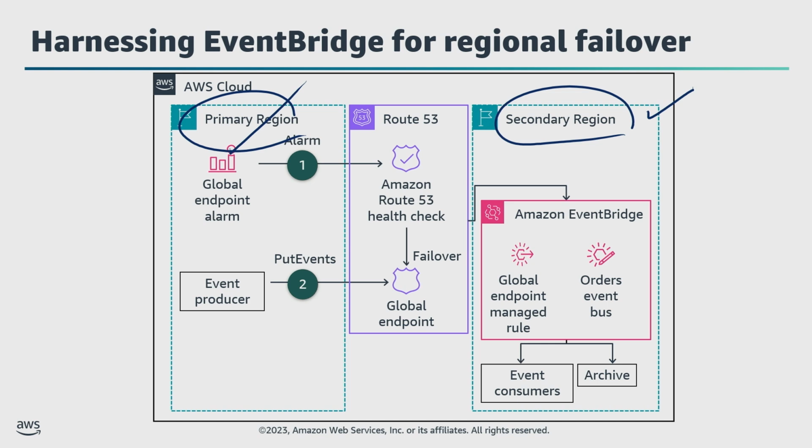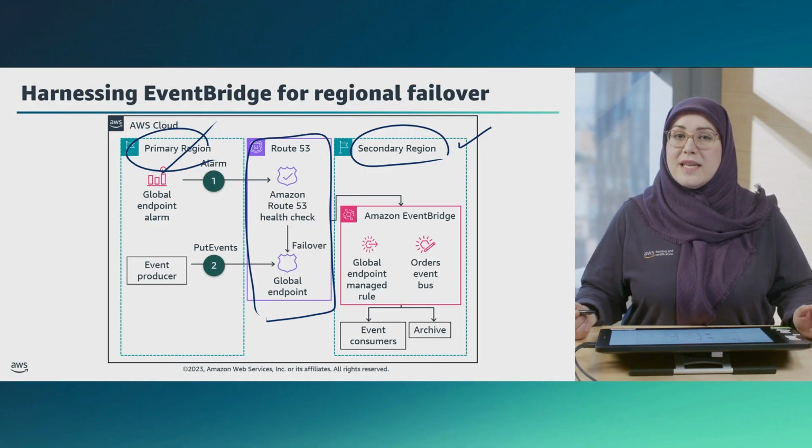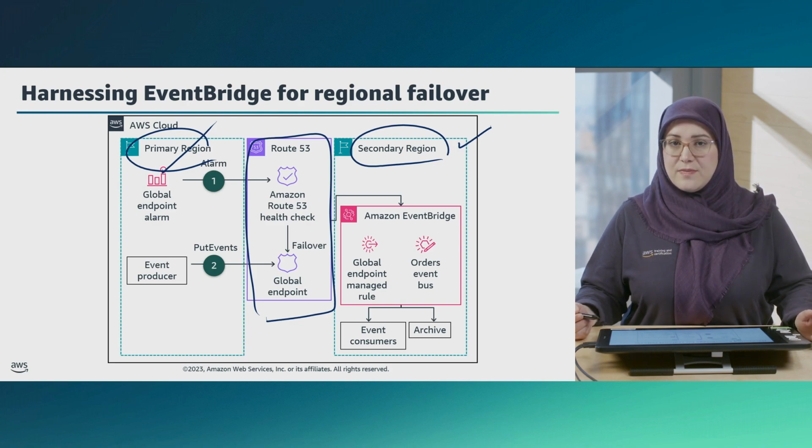You can configure Route 53 health checks and DNS failover routing policies to detect an outage in your primary EventBridge endpoint and reroute traffic to the secondary endpoint in the other region. When the health checks show the primary endpoint is healthy again, Route 53 will route traffic to the primary region. Also, the events stored in the secondary region get replayed to the primary region for the consumers to handle.